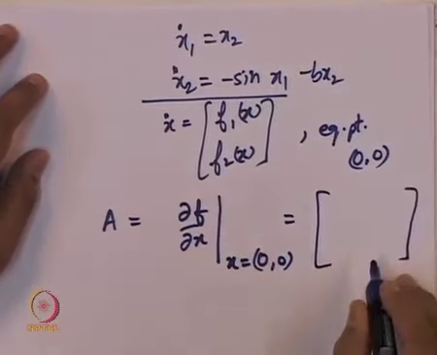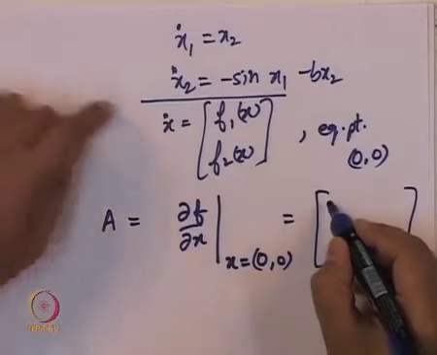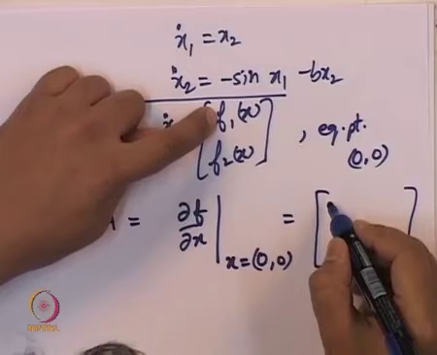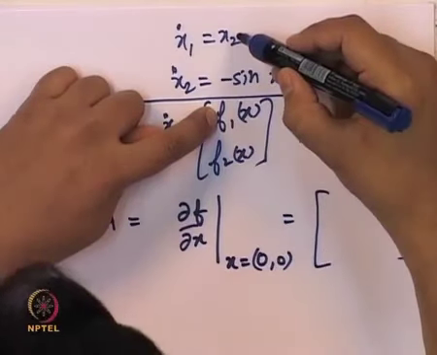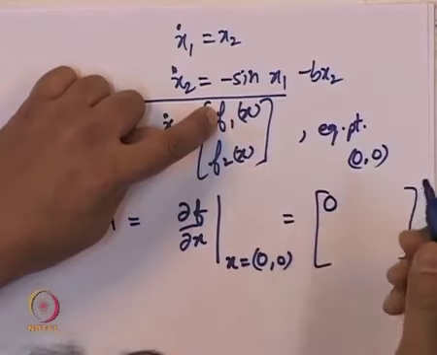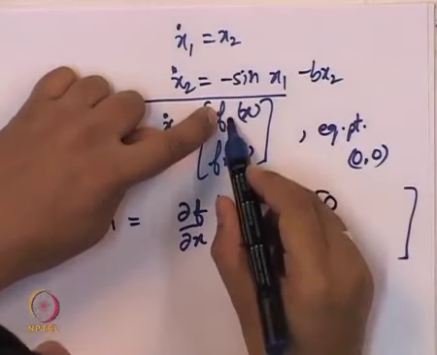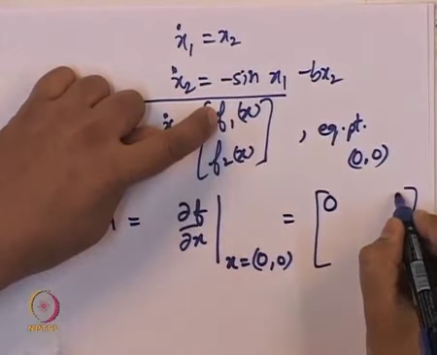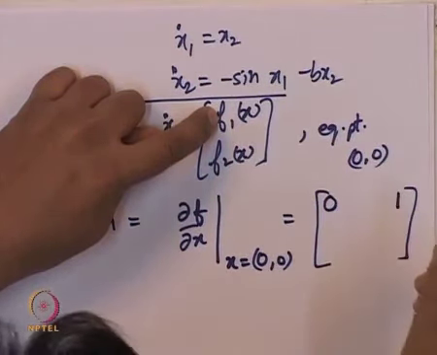The term that comes here is the derivative of f1 with respect to x1. So in f1, which is this equation, x1 does not come at all. In other words, the derivative of f1 with respect to x1 is 0. What is the derivative of f1 with respect to x2? That is the term that comes here, that is precisely equal to 1. Why?